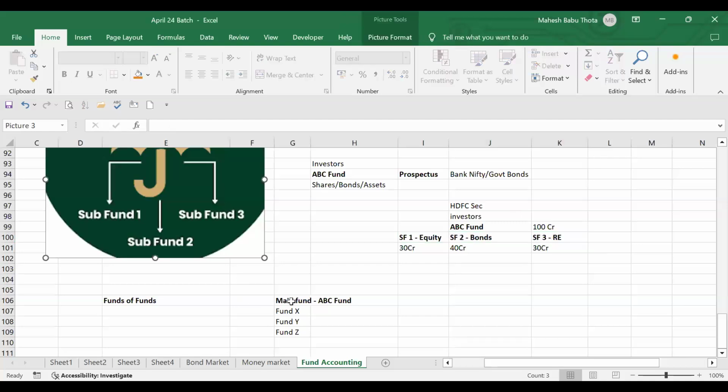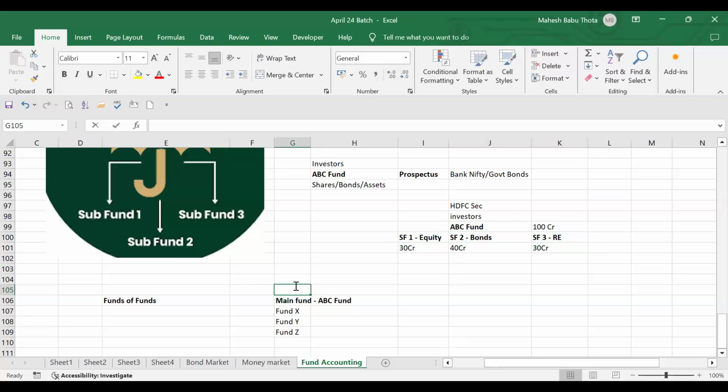But in case of funds of funds, the main fund, ABC fund, is maintained by HDFC Securities. But again, fund X, fund Y, fund Z are there, right? These funds can be managed by some other fund houses also. Let's say fund X may be maintained by ICICI Securities, and this can be by Axis, Axis Blue Chip funds or something.